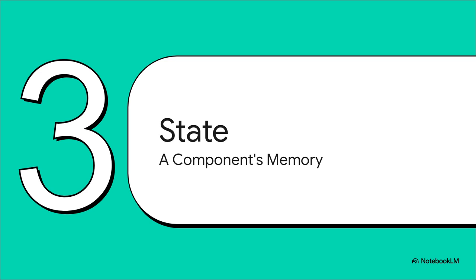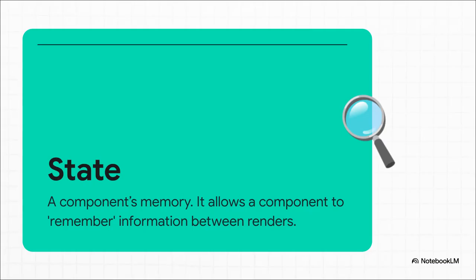The answer is a special concept called state. State is, quite simply, a component's memory. It's any piece of information that needs to change, usually because of something the user did. To give a component this memory, you use a special tool from React called the useState hook. And it's simple. It gives you the current value and a function to change that value later.